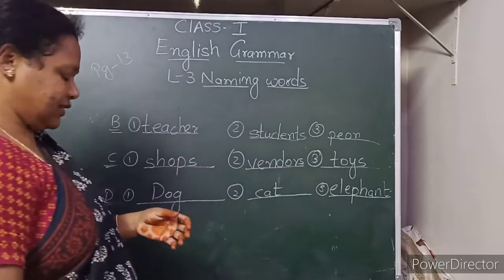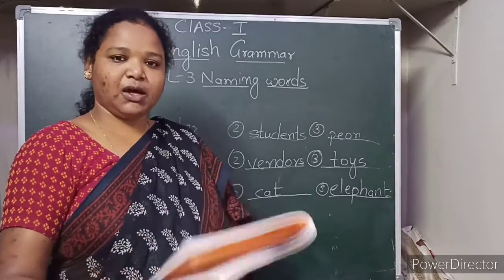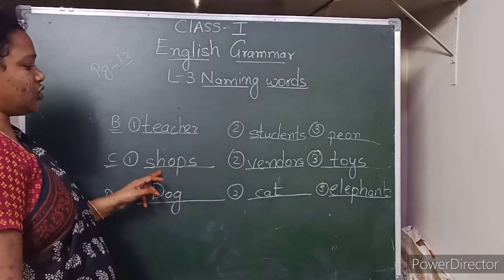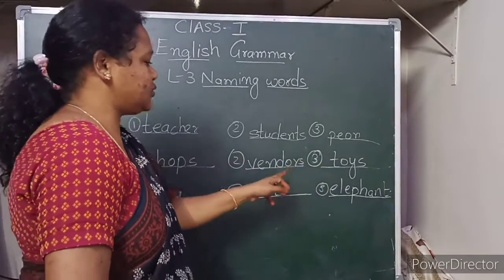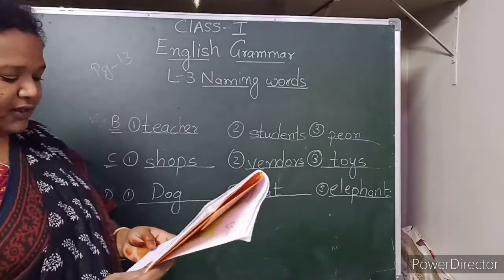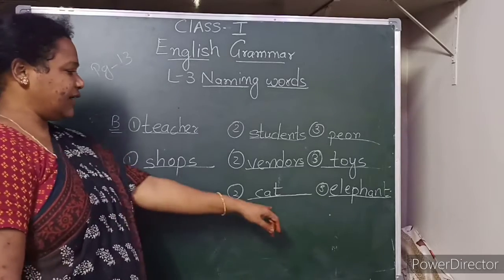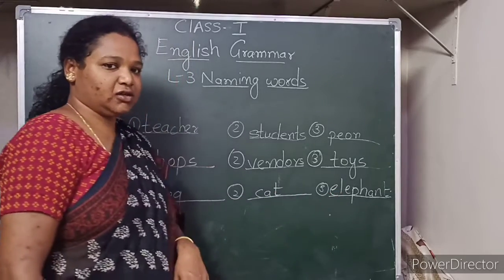Okay. Then the second C exercise, write the names of 3 things that you see in a market. So in a market we see shops, vendors, toys. Vendors are those who sell things in the market. Then write 3 names of animals. Exercise D. Dog, cat, elephant. Right, children? Copy it down.